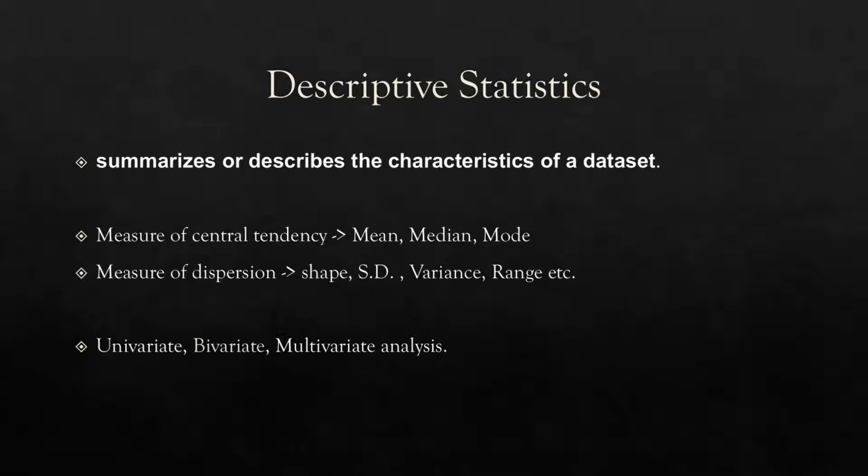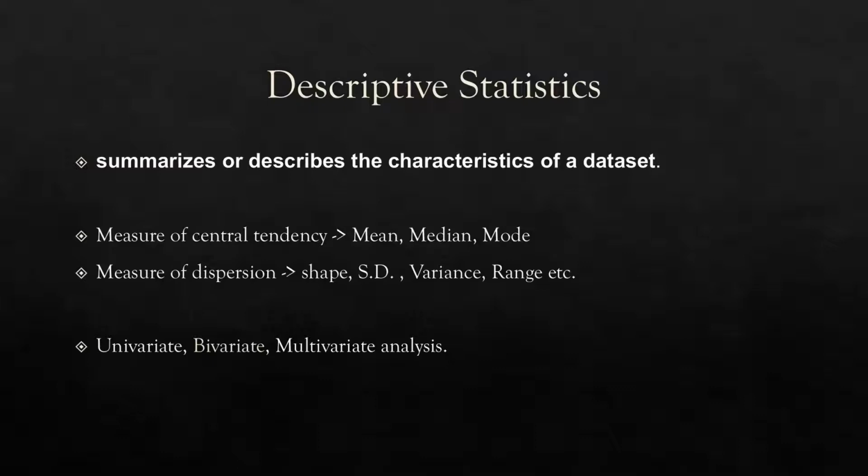We have a data set that has different characteristics, like what is the mean of our data set, what is the median value of our data set, what is the mode value of our data set, and we summarize our data set, right? What is the maximum value, what is the minimum value? All these things will come under descriptive statistics. Descriptive statistics is divided into two types. The first one is measure of central tendency. In measure of central tendency, we are talking about the central value that is called mean, median, and mode.